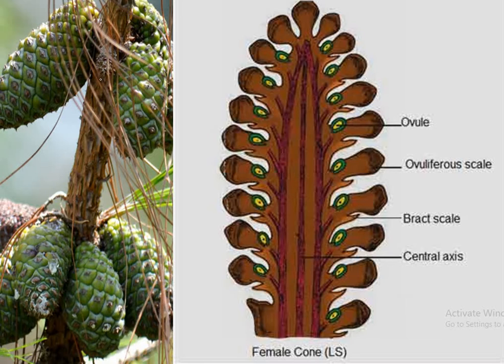Now we will see a female cone. This is a large female cone, and when you see the LS of the female cone, you will see the ovuliferous scale, this one, and this one is the bract scale, and the ovuliferous scale has one orthotropous ovule in it.